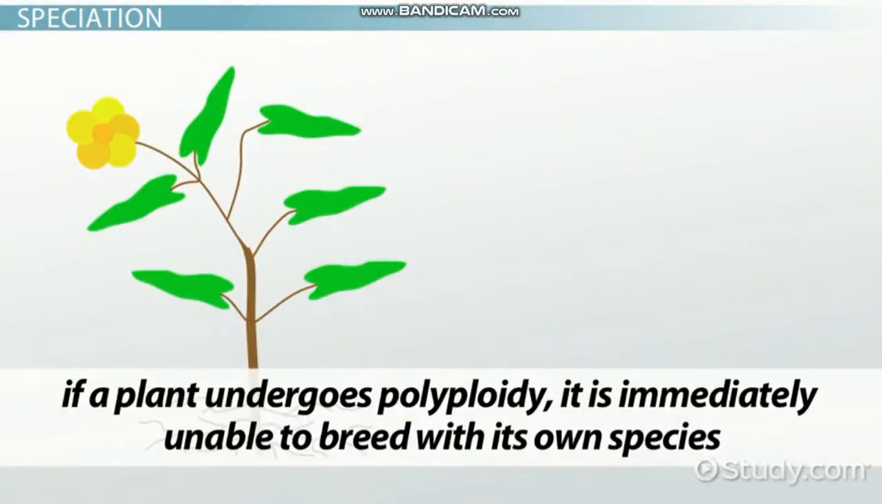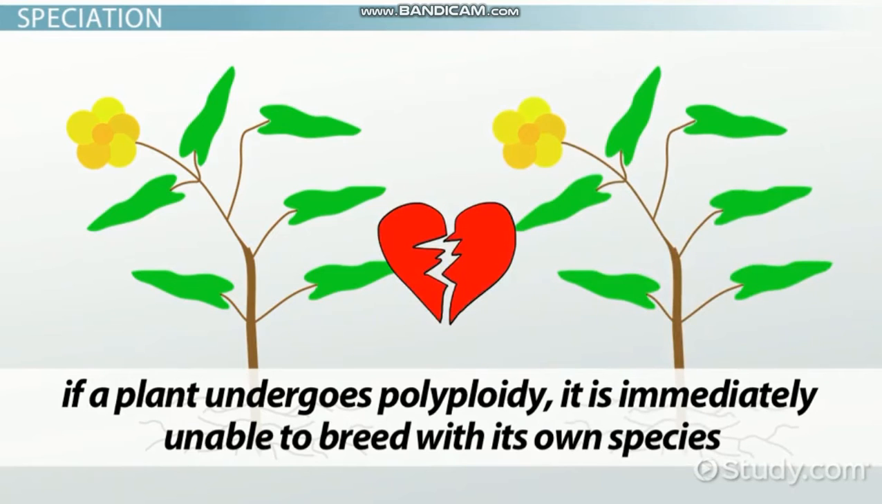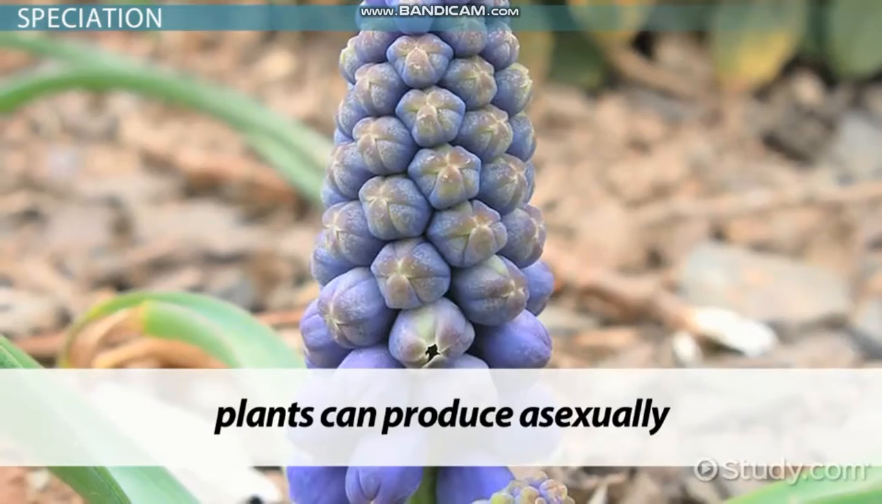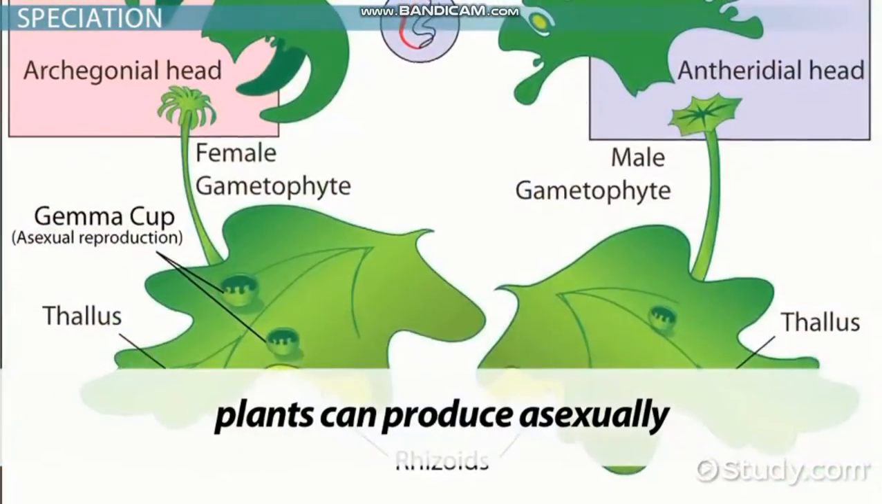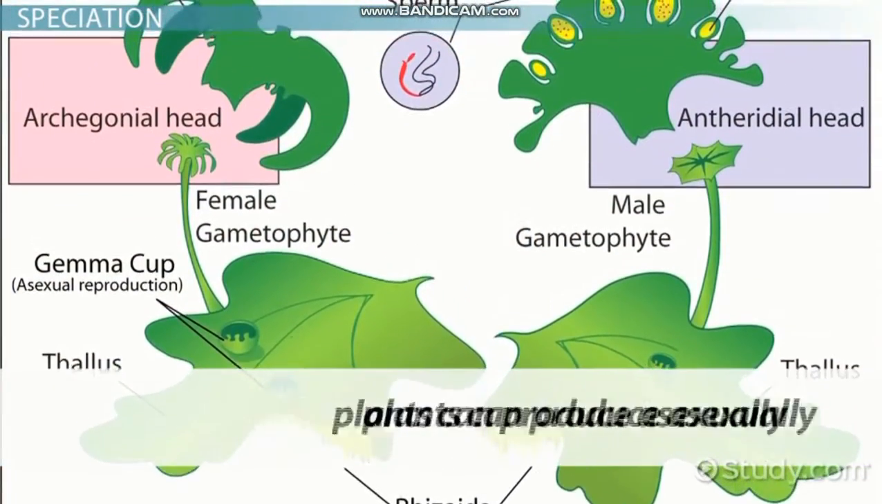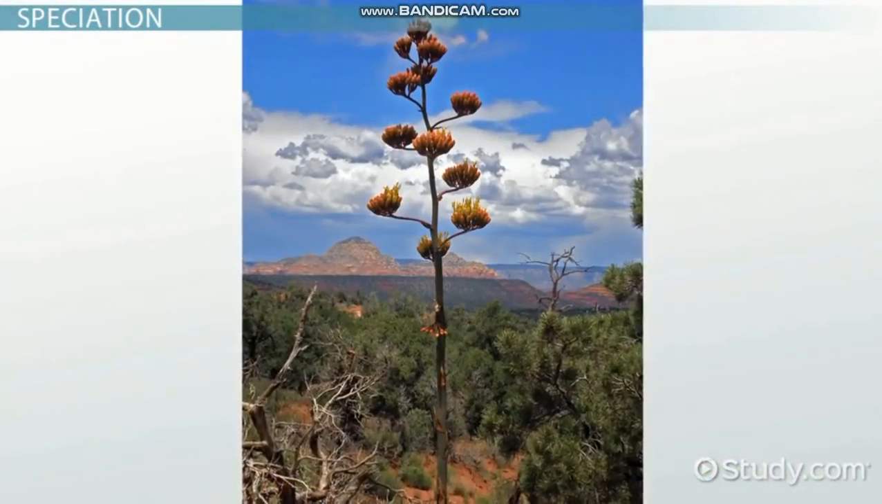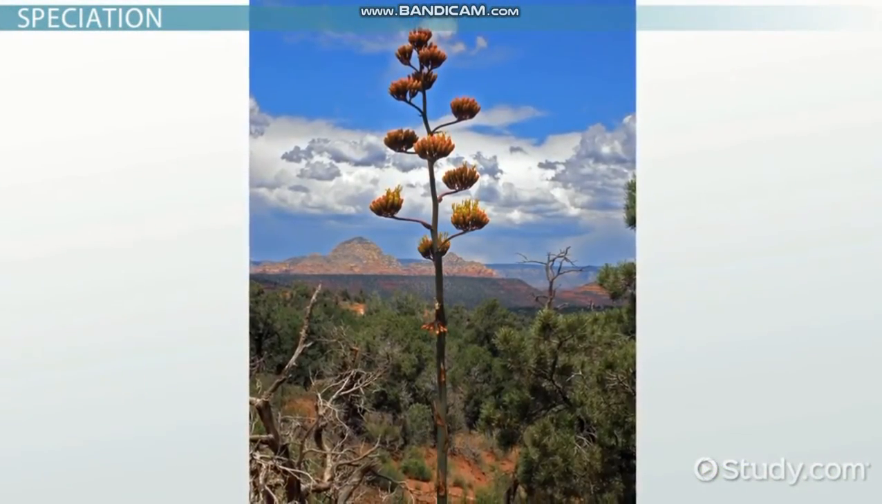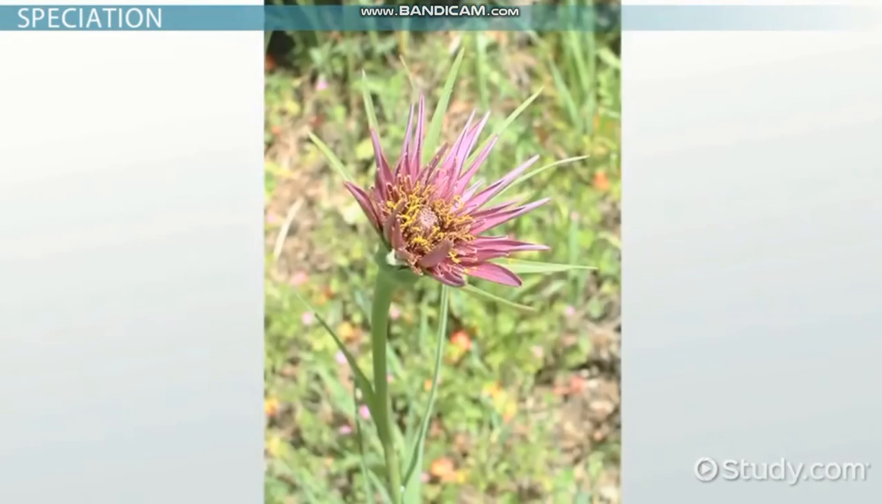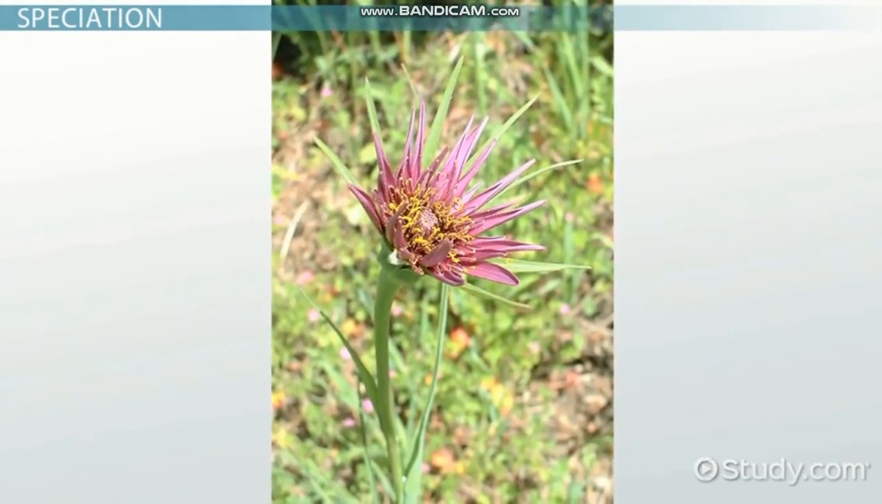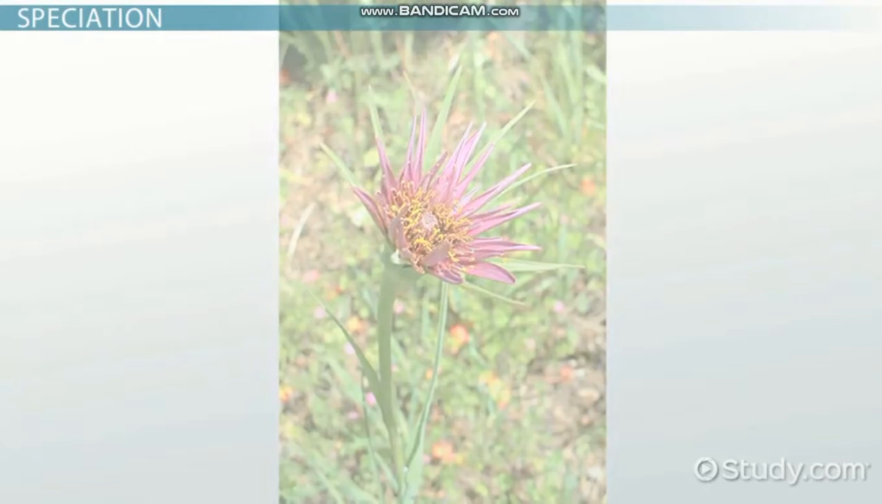If a plant undergoes polyploidy, it is immediately unable to breed with others of its own species. But since many plants can reproduce asexually, or even have both female and male parts, they can copy or fertilize themselves. The new polyploid plant can therefore continue on for some time. In just one generation, it has founded a brand new species.